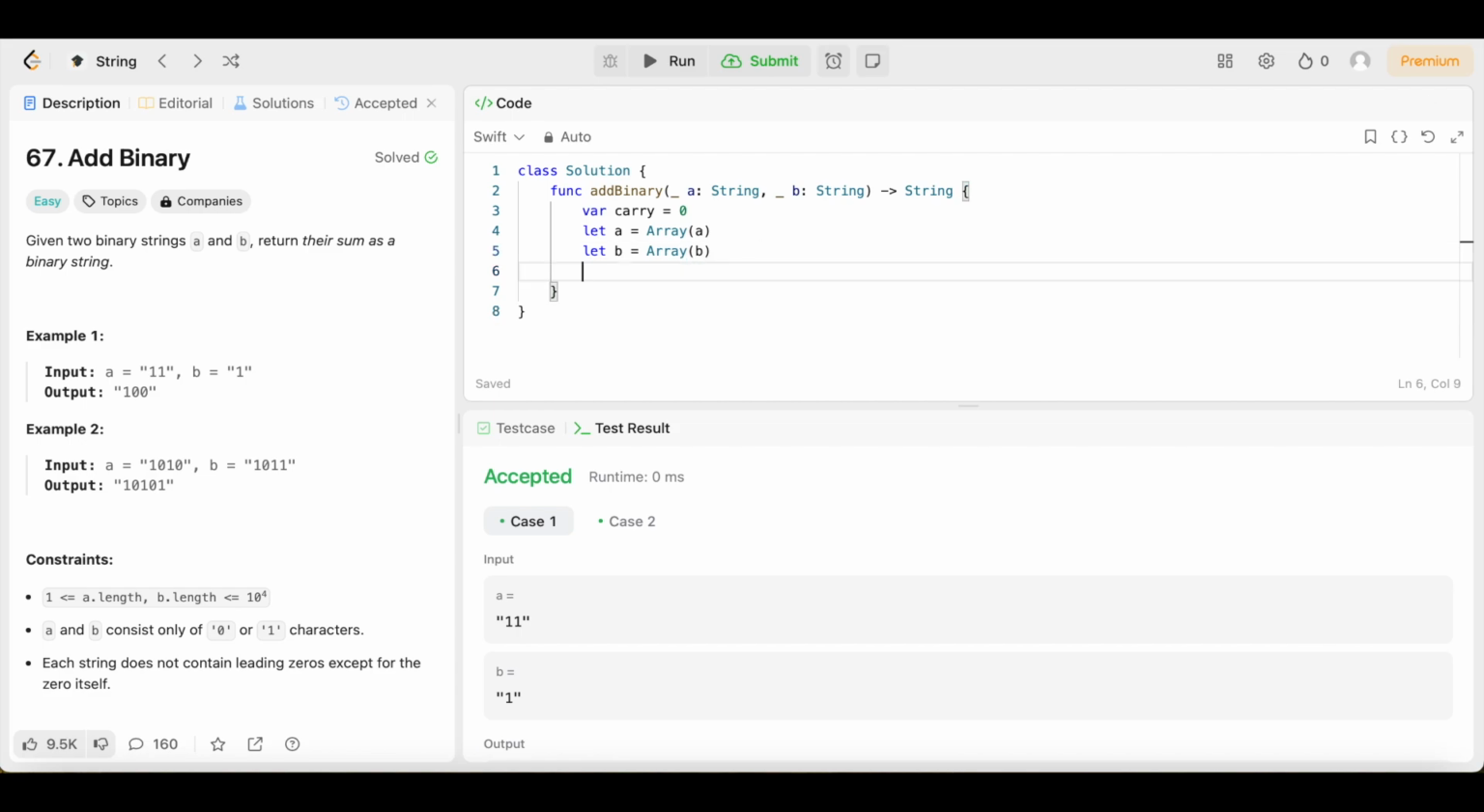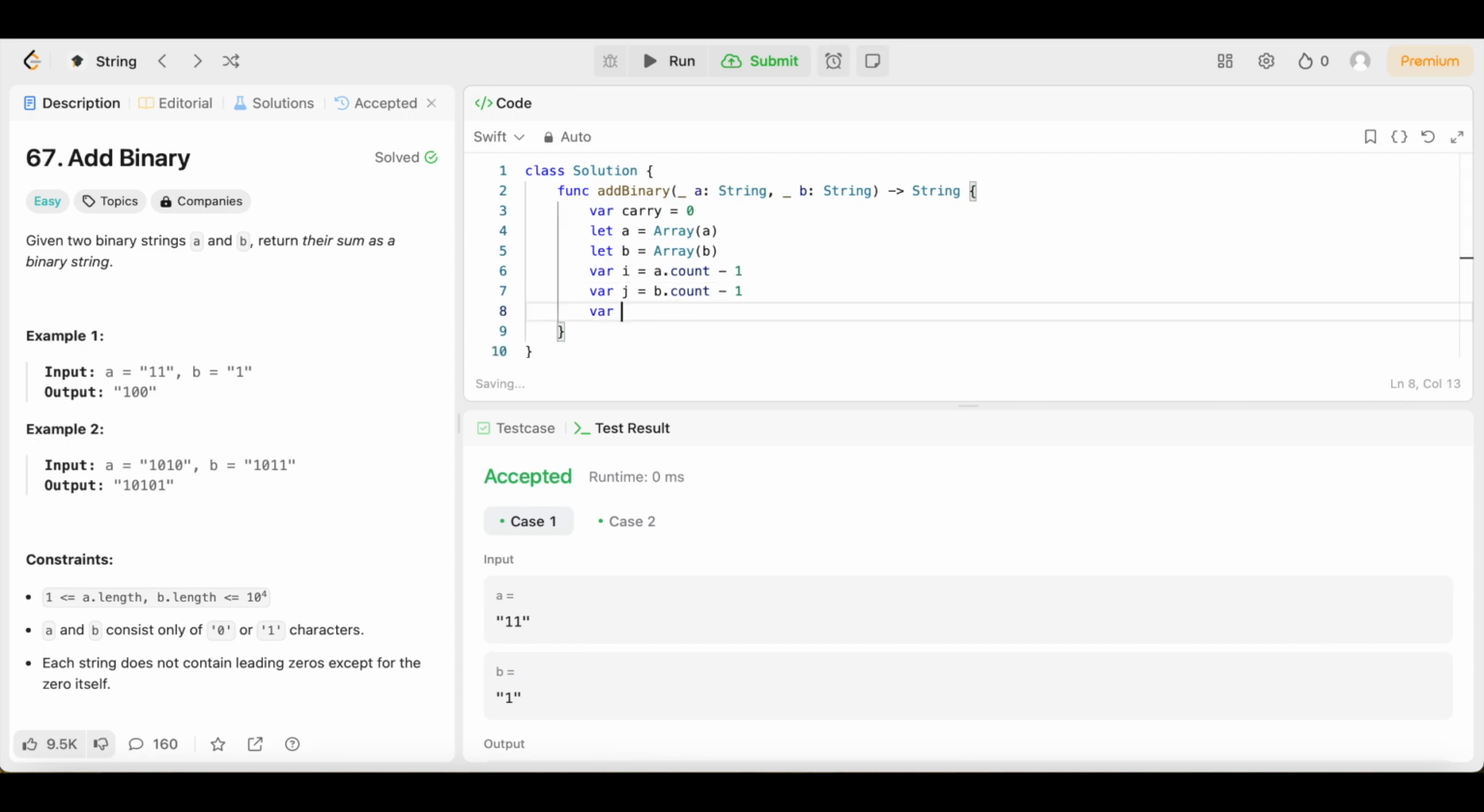Then we're going to come down here, another variable. We're going to say var I is equal to a.count minus 1. Then we're going to do the same thing for B, declaring a variable, this time called J. Variable J is going to be equal to b.count minus 1. Then we're going to declare another variable called ands, and we're going to set that equal to an array of integers. And that's all she wrote for this part.